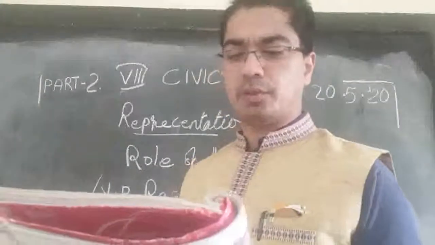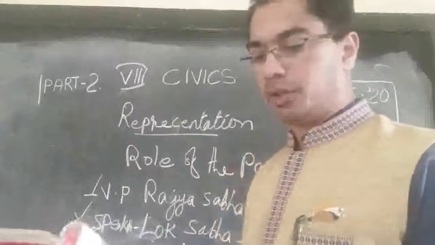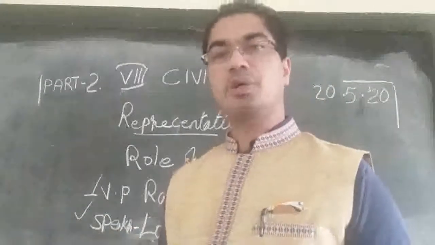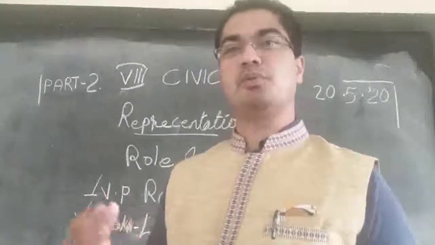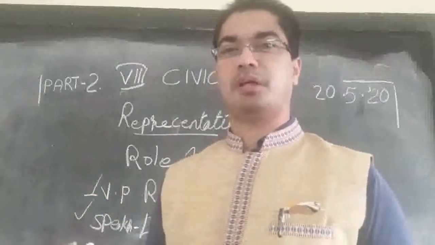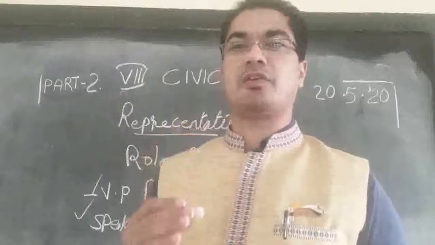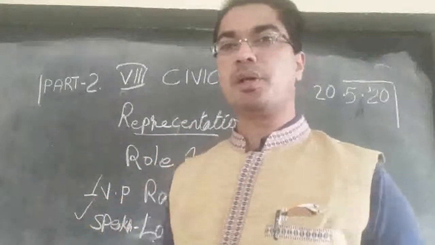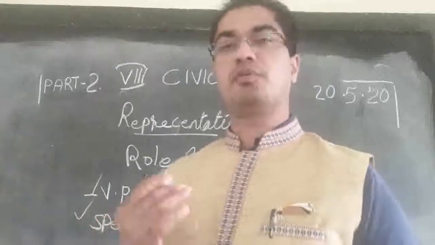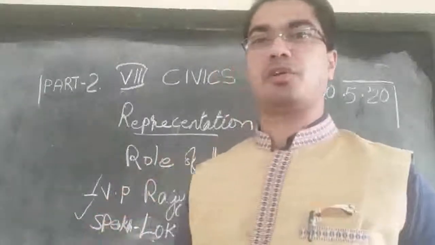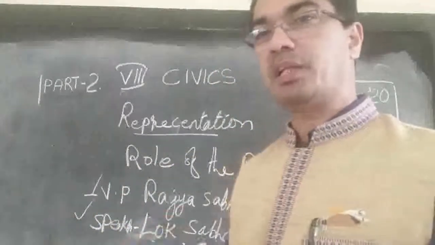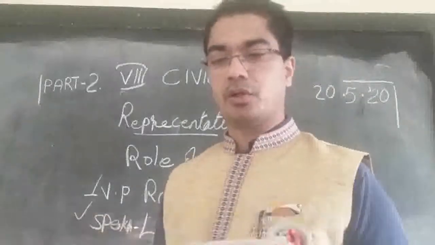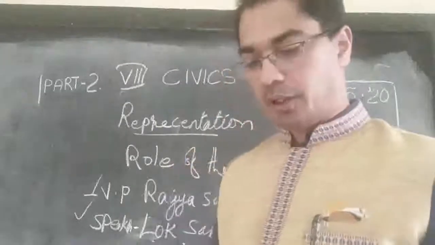Then Revolutionary Socialist Party, they won 3 seats. Then Telugu Desam Party from Andhra Pradesh, they won 30 seats. Then Independents. Independent means people who don't have any party. They are not standing for election under the name of a party. They are standing as independent candidates. So 5 people were able to stand without the support of any party, and they were able to win the elections. So altogether there were 514 MPs.